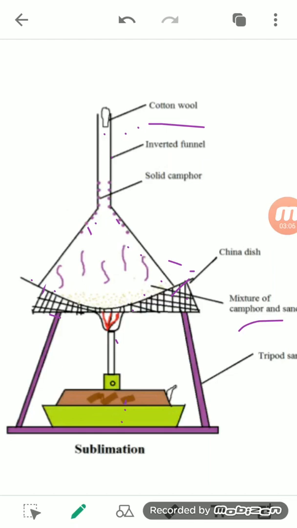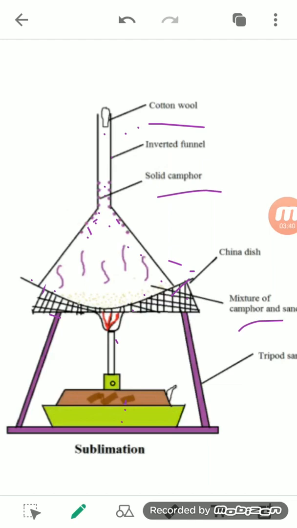So sand as well as camphor both are in solid state. So you can separate it by heating, because we know that the camphor after heating gets converted into gas, although sand will remain the same. So when you heat it, the solid camphor gets converted into gas, and since cotton wool is there, it will not be easy for the camphor to go outside. So it will remain stuck to the neck of the funnel.